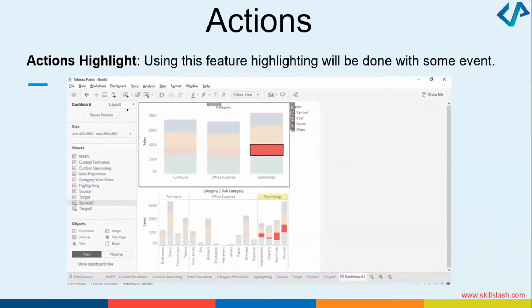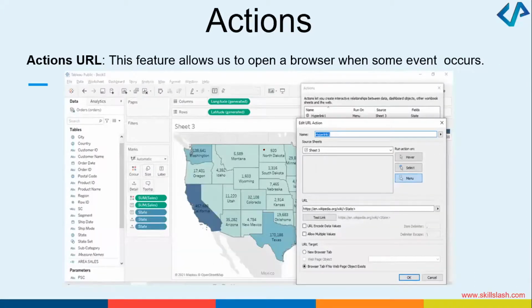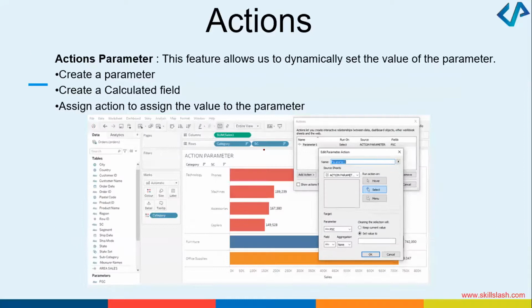Okay, and in Tableau you can do other things with the actions. You can highlight, like we did before, you can highlight a particular area. You can also have some URL actions added. You can add some hyperlinks to those graphs that you're drawing, the plots that you're making. You can have some action parameters. To make action parameters, the steps will be: you create a parameter, you create a calculated field, and whatever action you have, you can assign it to the value of the parameter. These are the different things that you can do.